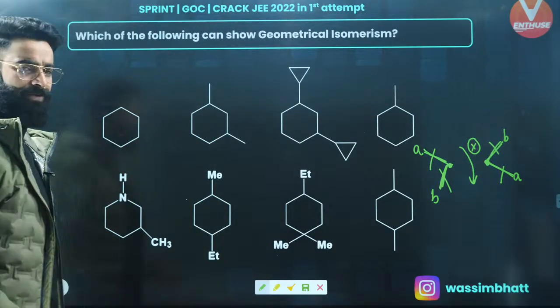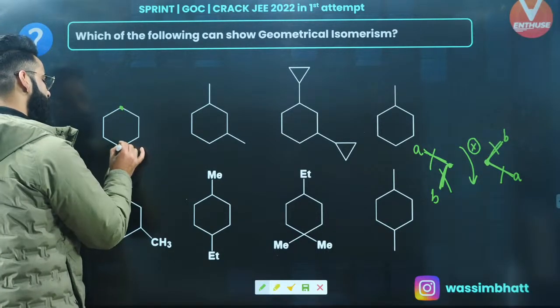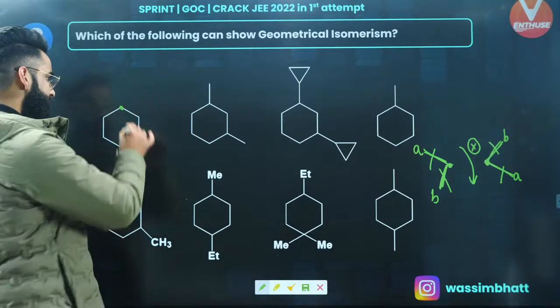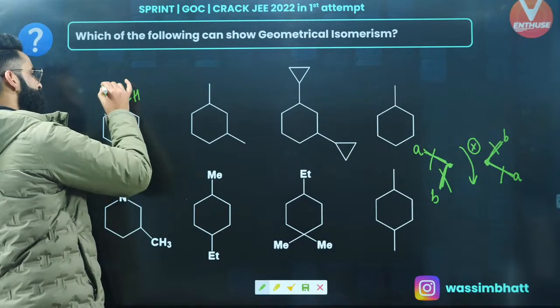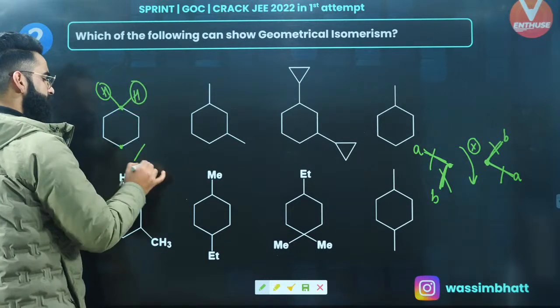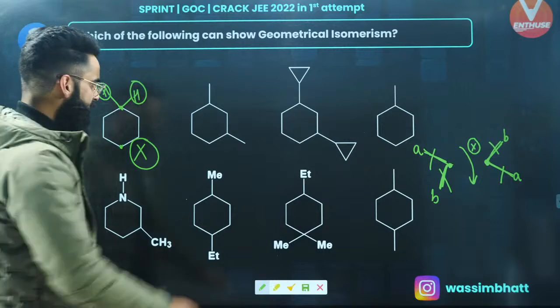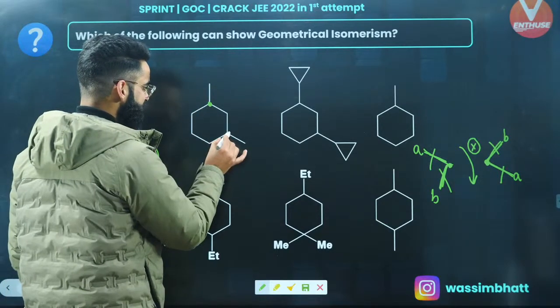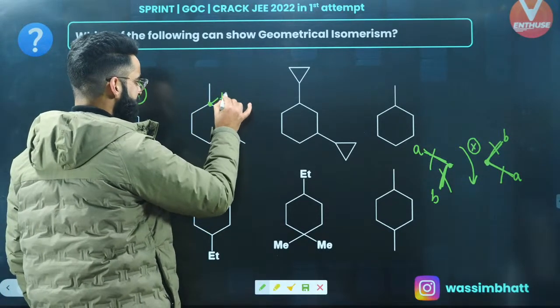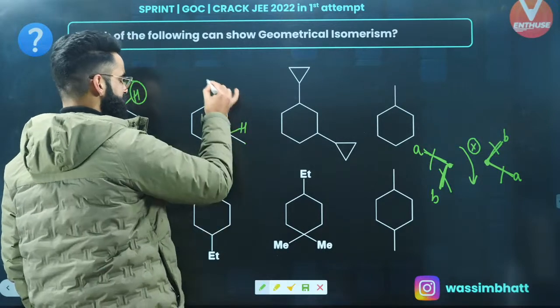If you look at the first one, if I select this center and this center, no doubt rotation is restricted, but two same groups are attached, so it's not going to show GI. If you look at the next one, select these two centers, this one and this one. There is hydrogen attached, this is hydrogen, this is your CH3, this is your CH3.